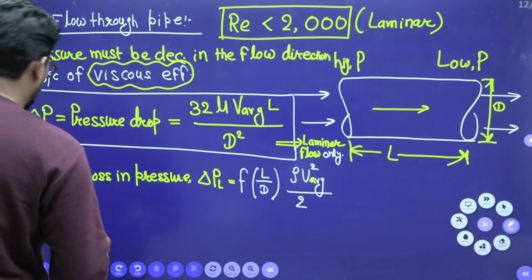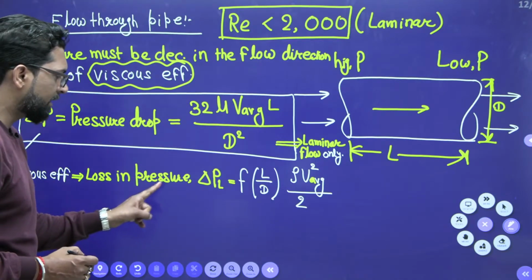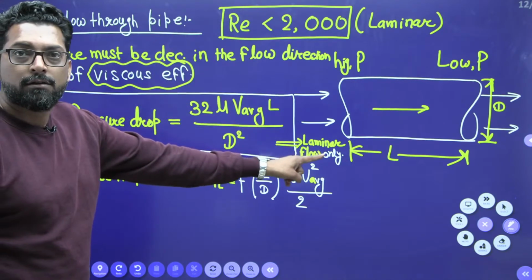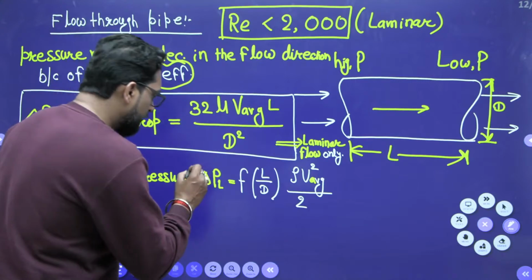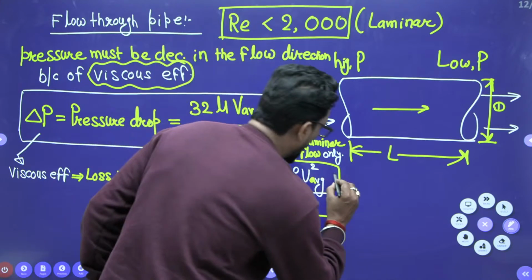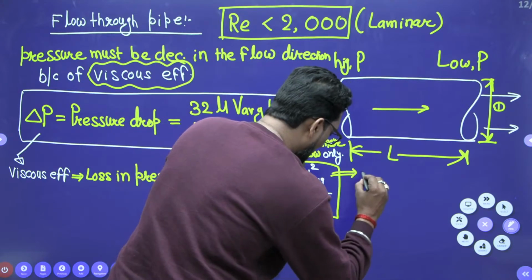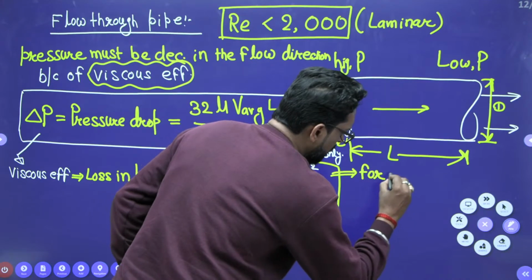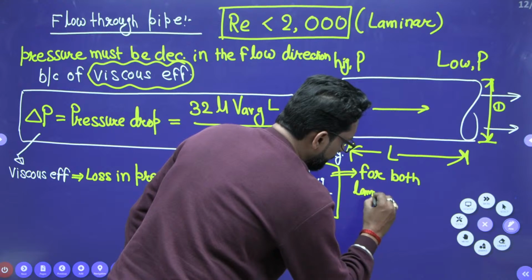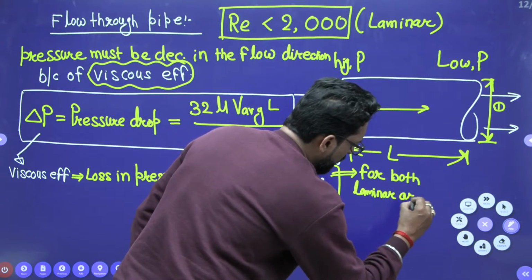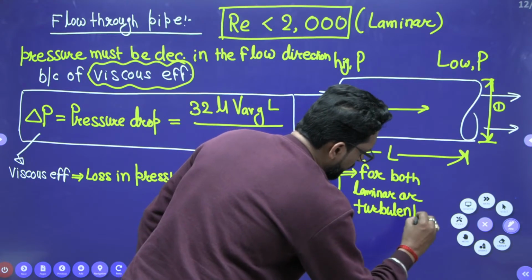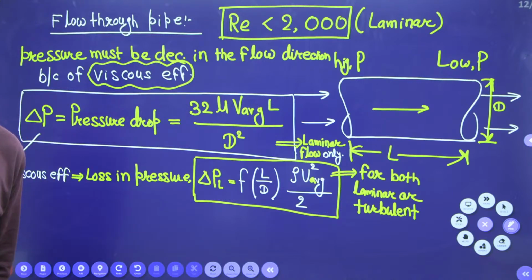And this equation, due to viscous effect, is also a pressure loss, but the earlier one is due to only laminar flow. This is also the pressure loss, and this is applicable for both laminar or turbulent.